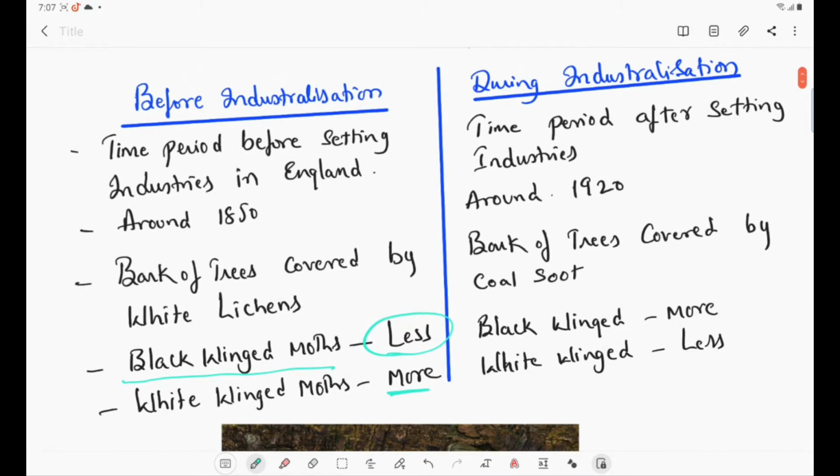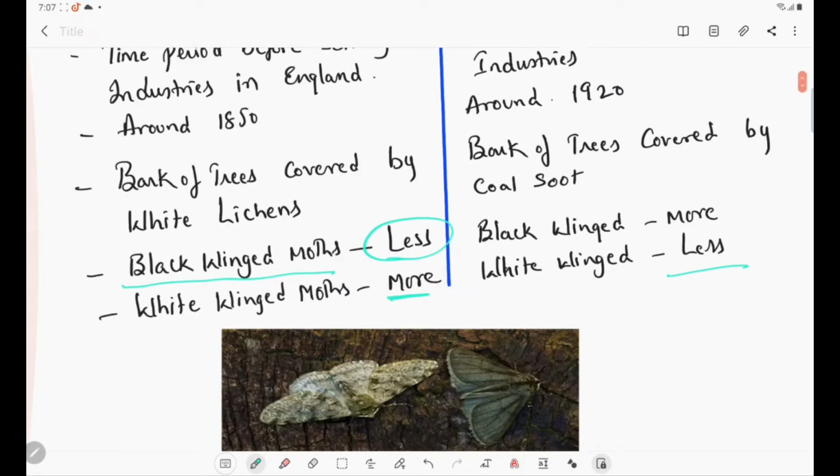Then during industrialization, that means after the establishment of industries, the industries release a lot of smoke due to the burning of coal. The industries released coal soot, and this coal soot covered the bark of the trees, so the bark of the trees became black in color. At that time, the black winged moths are more and white winged moths are less.